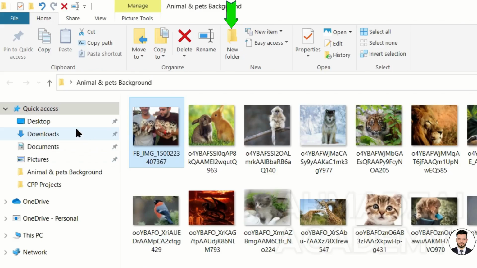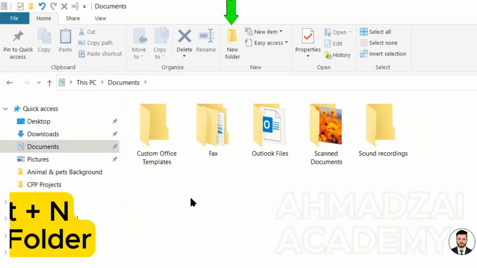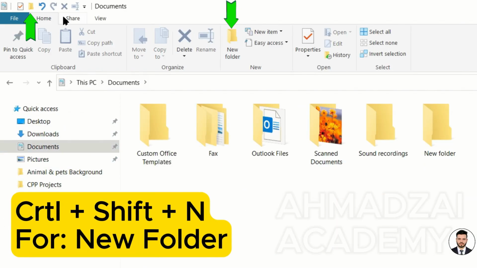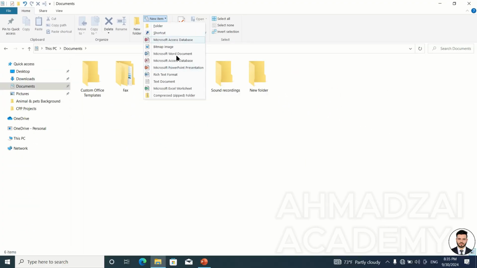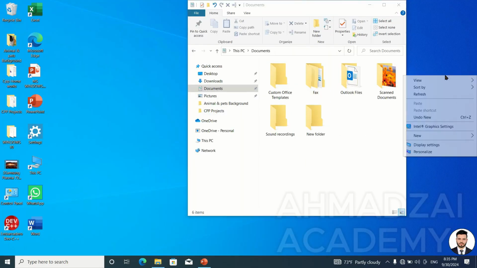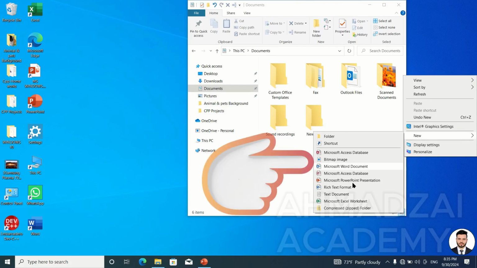Now we have New Folder. If we want to create a folder, we click on New Folder. We can do this from here, or use the shortcut Control plus Shift plus N. We also know how to do this from here. New items means the list. That is, the list we saw on the desktop. This list is for new items, and they create a simple new folder. They create a folder within a folder.